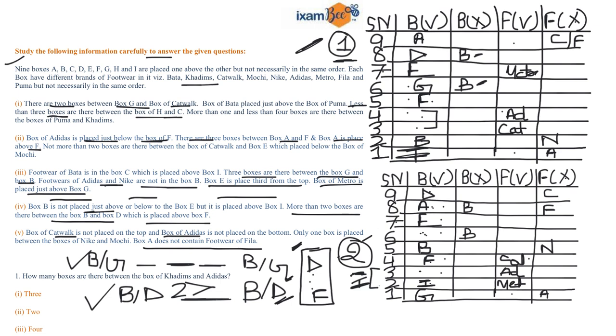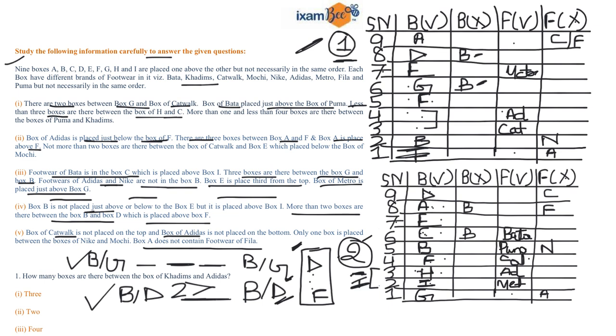Now the fight is this: which box is above which box. Now if you read this condition that footwear of Bata is in box C, right, and this position is already occupied by the box of Adidas, that means your box C will be here and your Bata footwear will be here, right? Now you can place your H over here, that is the third position. Now your box of Bata is just above the box of Puma is the condition, then Puma is over here, right?